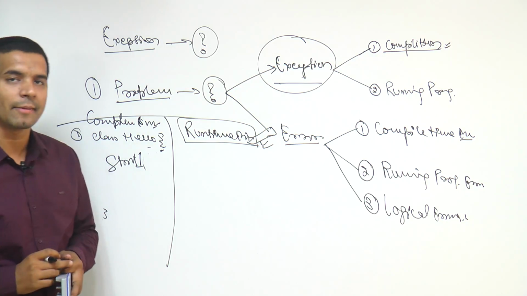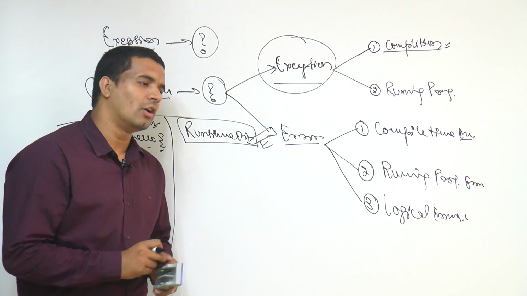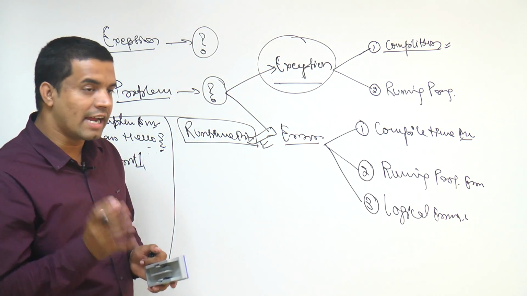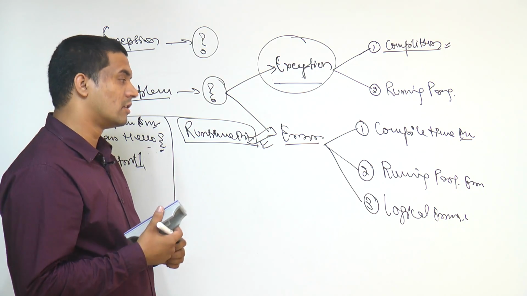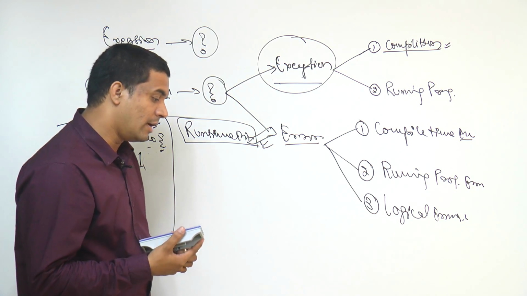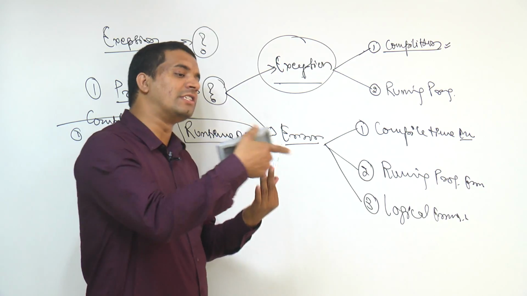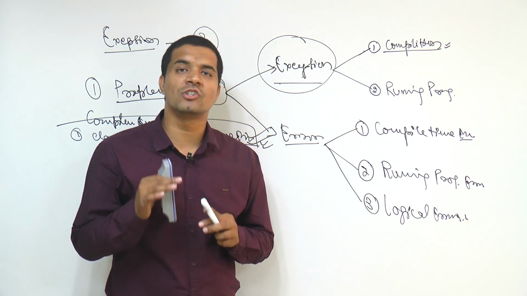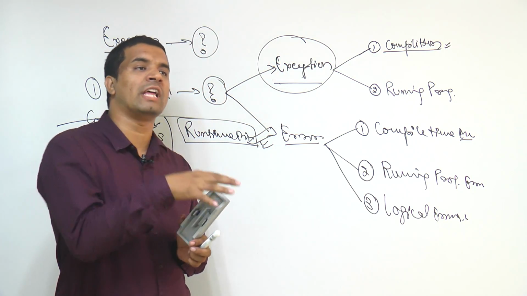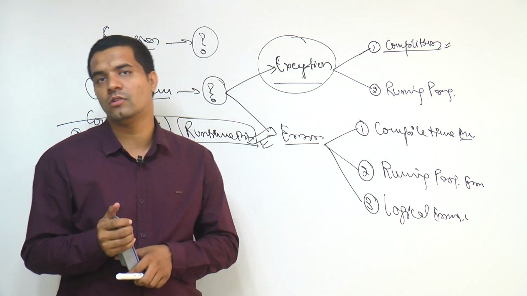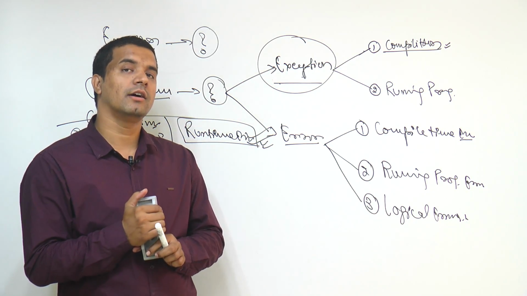What exactly is the runtime error here? Now let's say you are writing. When we talk about runtime errors, a runtime error shows JVM inefficiency, that my JVM is not efficient enough to do that task properly. That's what we will call a runtime error.